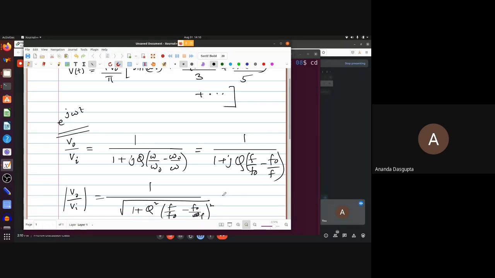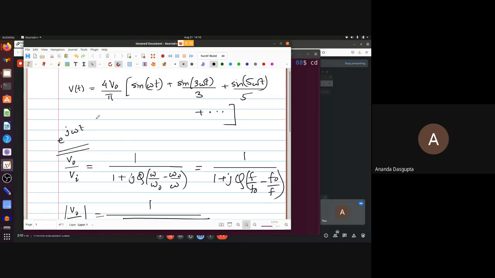And use this as an additional factor. So instead of V in(t), what you have done is V out(t). It's something like this: 4V0 by pi, sine, let's say, 2 pi f t by square root of 1 plus Q square into (f by f0 minus f0 by f) whole square, plus sine 3 times 2 pi f t.